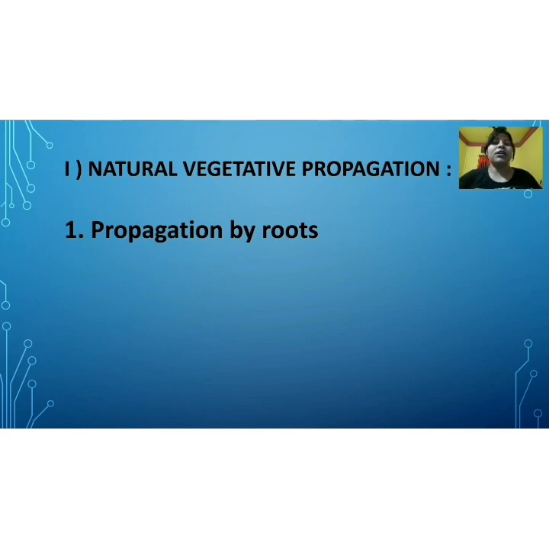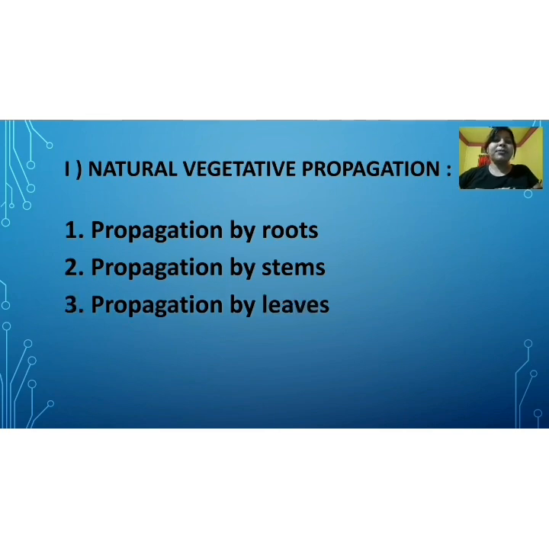Now some types of this natural vegetative propagation are: number 1, propagation by roots; number 2, propagation by stems; number 3, propagation by leaves; number 4, propagation by bulbils.